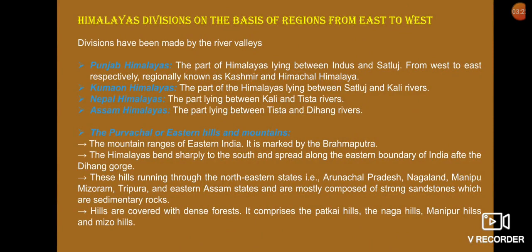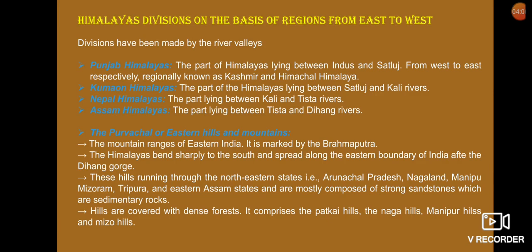So let us describe these Himalayas. Punjab Himalayas, the part of Himalayas which lies between river Indus and river Satluj from west to east respectively, is known as Kashmir or Himachal Himalayas also. Kumaon Himalayas are the part of the Himalayas between river Satluj and river Kali. Nepal Himalayas are those which lie between river Kali and river Tista. And Assam Himalayas are the parts lying between river Tista and Dihang rivers.